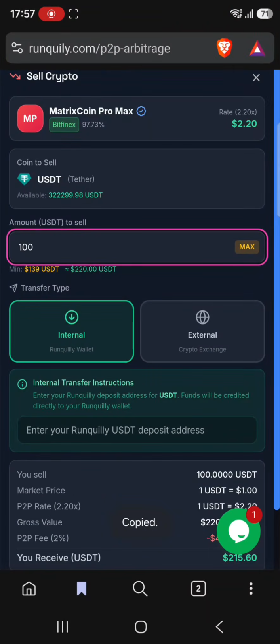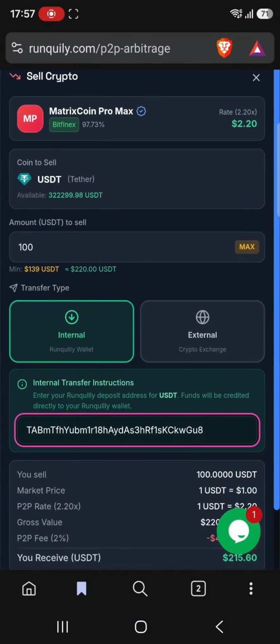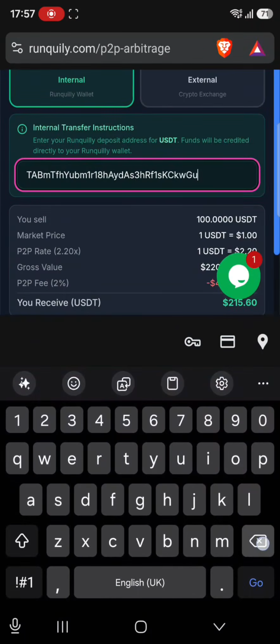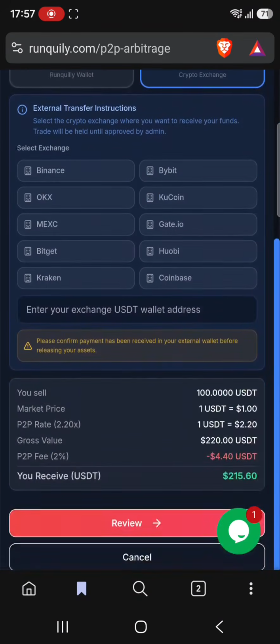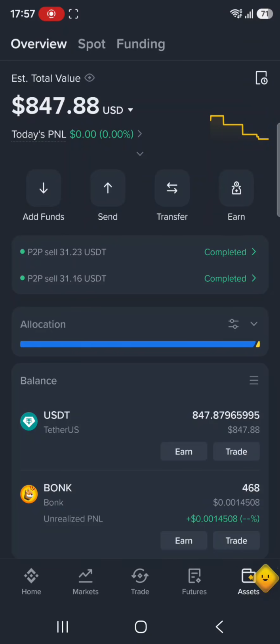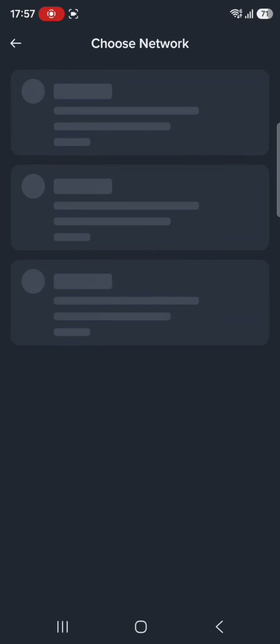And we said the address you provide here is your Tranquilly address, the one you use to fund your Tranquilly. So if you haven't funded, no, it is not this one. We are receiving in our external wallet, my bad. So I'll go to Binance, copy my deposit address. This is what we use. Add funds, deposit assets. So USDT.